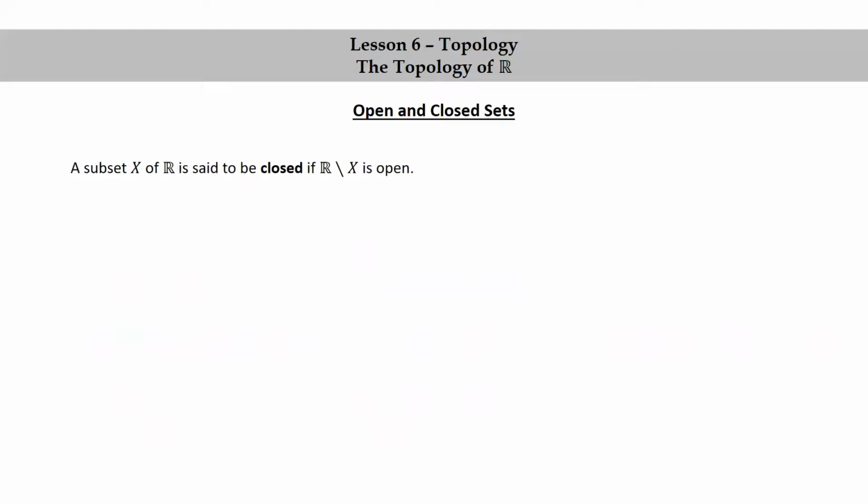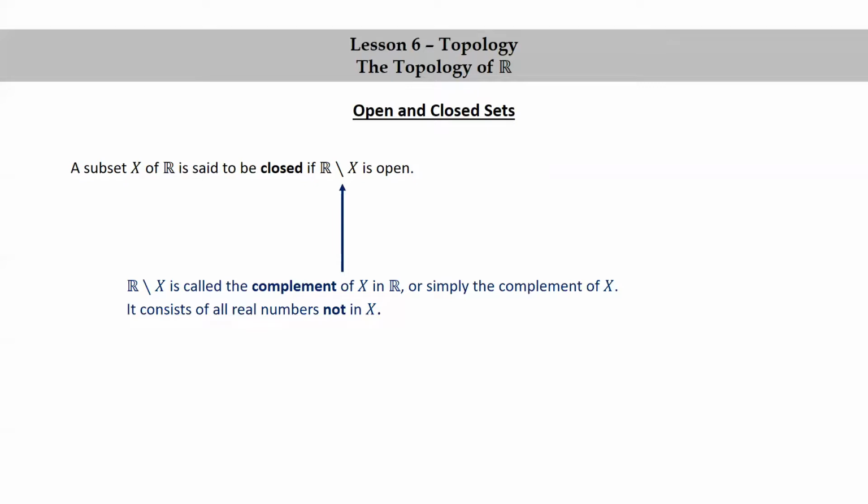We're going to finish up this lesson with a brief discussion of closed sets. A subset X of R is said to be closed if R minus X is open. R minus X is called the complement of X in R, or more simply, just the complement of X. It consists of all real numbers not in X.